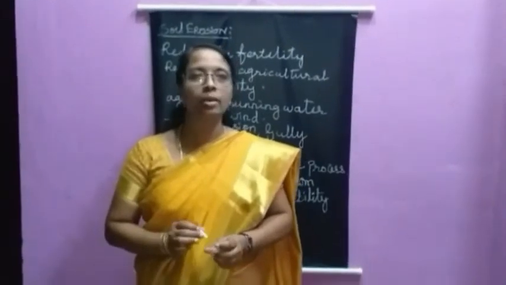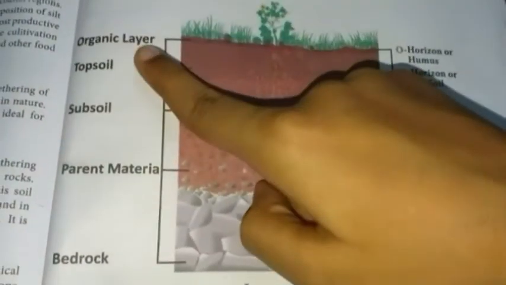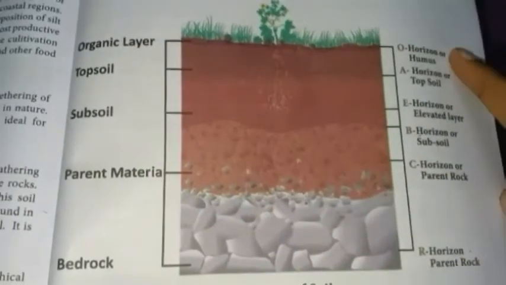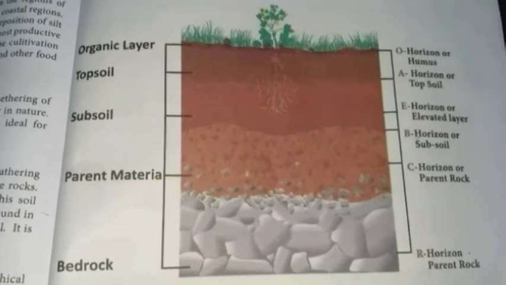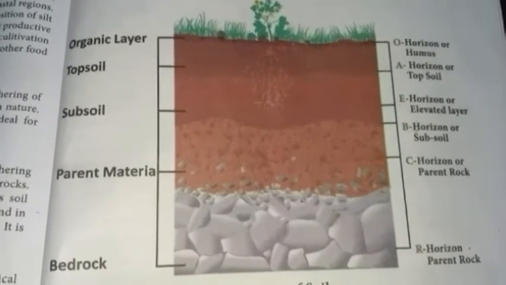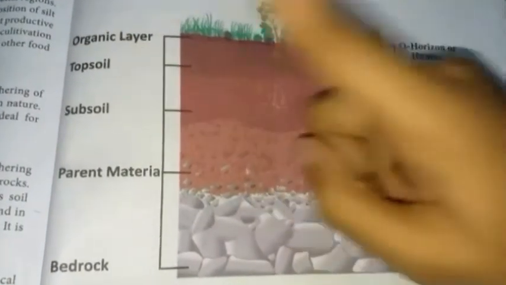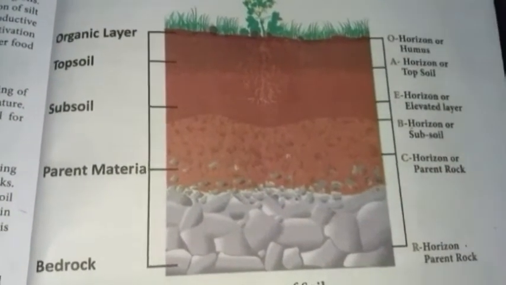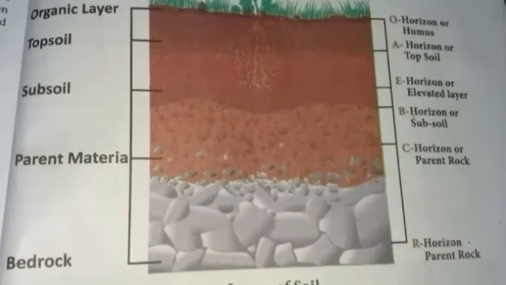Next we are going to see about the layers of the soil. Organic layer, O horizon or humus. This layer is dominated by organic material, leaves, twigs, moss and lichens. Next, topsoil, A horizon, composed of organic matter mixed with mineral matter.